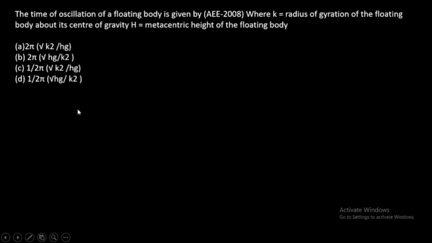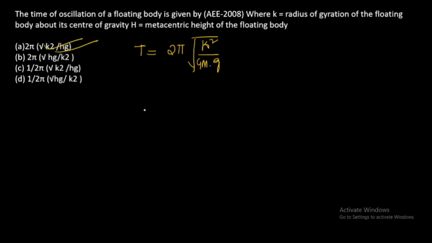The time of oscillation of a floating body is given by, so we know that the time period or time of oscillation formula is equal to 2 pi under root radius of gyration square by metacentric height into g. So option A is the correct answer.